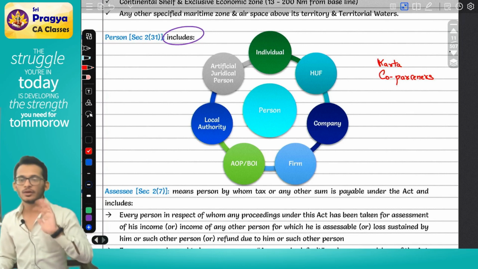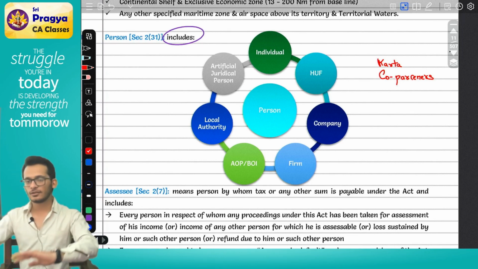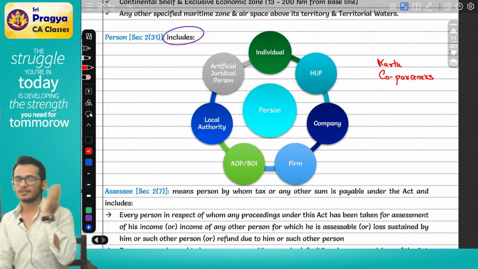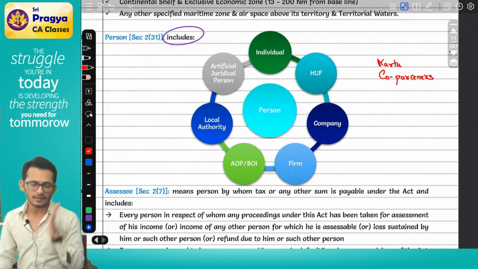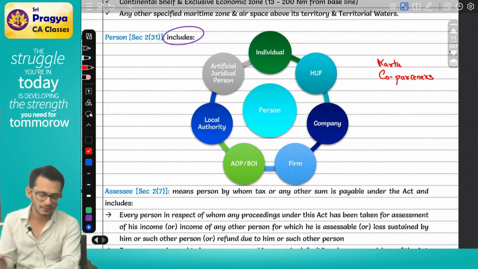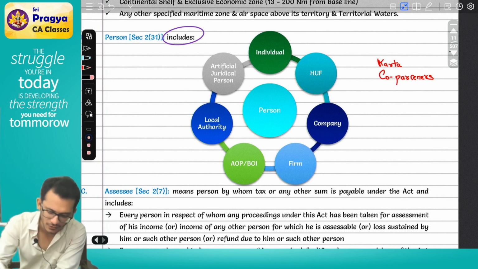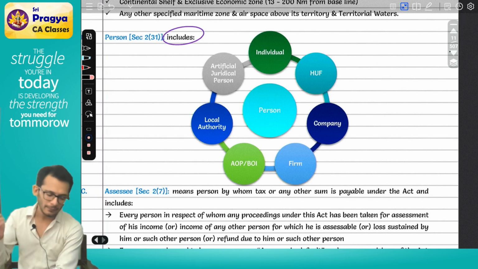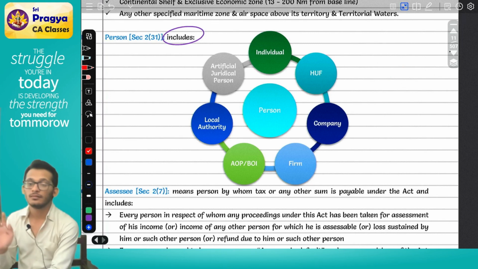If you are not the Karta, any other person of the HUF will be called a co-parcener. That is the logic. Why am I telling you this? Later on, when we do HUF, we will be discussing these things. Just keep it in mind. Clear? The balance items I can quickly close off.